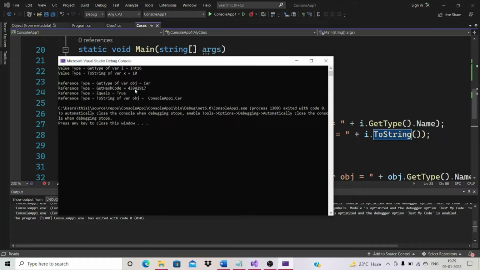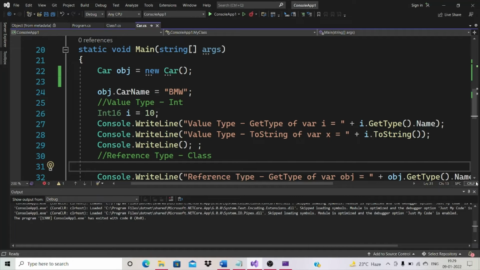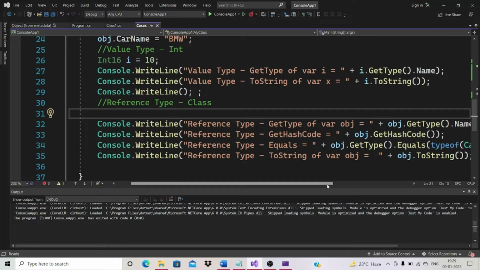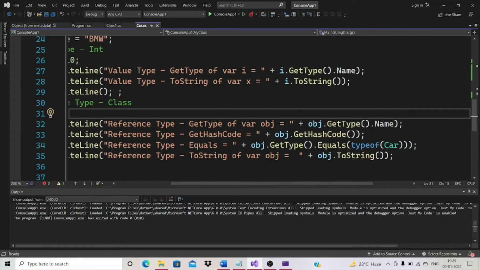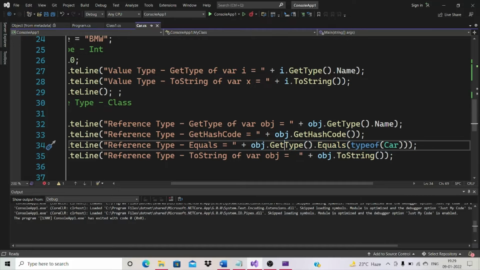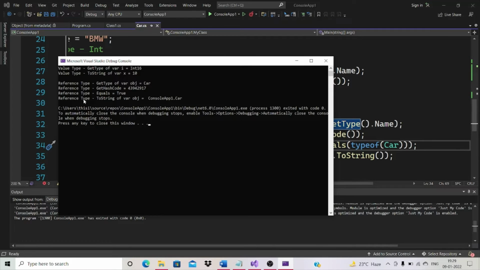Equals: here I compared obj dot get type dot equals typeof car. Both are equal, obj dot get type car and typeof car, hence that is true. And reference toString of variable obj gives console application dot namespace dot class name, converting into string.